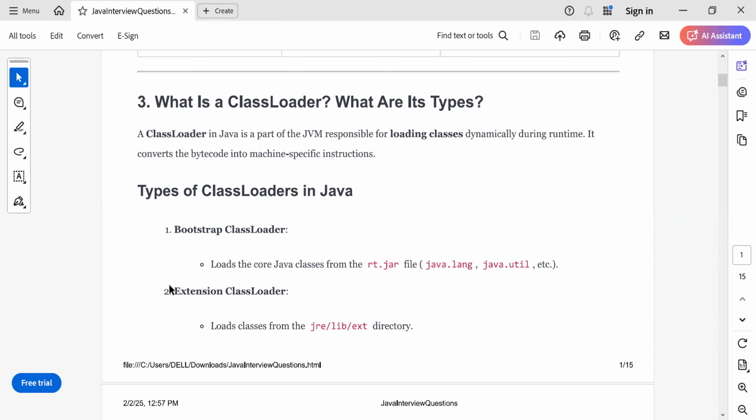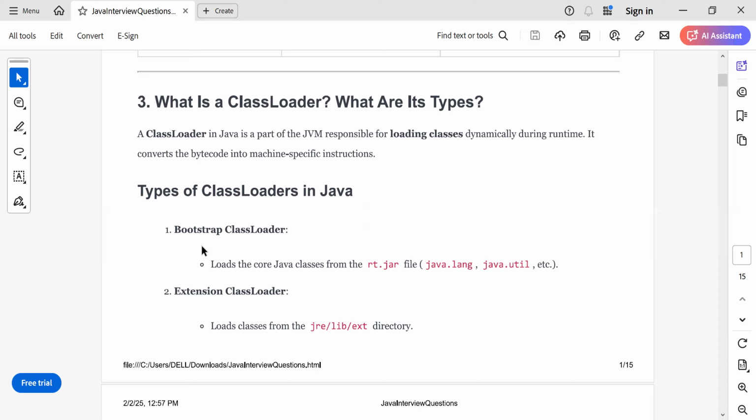Okay. Can you tell me what is a class loader in Java and what are the different types of class loader? As we all know, while writing code in Java, we write classes. A class loader in Java is a part of the JVM which is responsible for loading classes dynamically during runtime. So in short, the class loader loads the classes in the JVM during runtime, and it converts the bytecode into machine specific instructions.